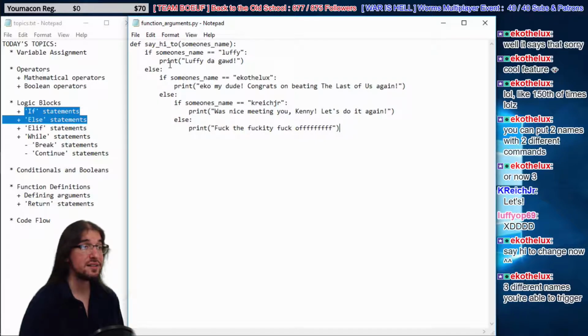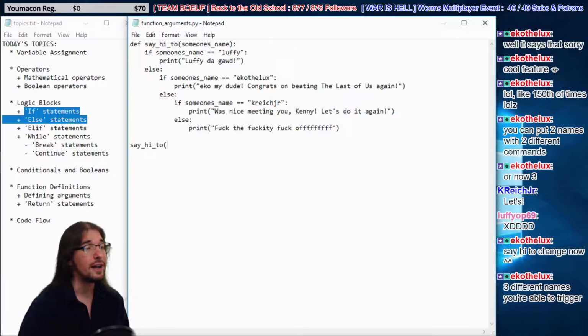Now, what about this line? This line's indented even further. Well, that's because it only runs if this is true. This line is indented right here as well. It only runs else. It only runs if this is not true. And as you can see, guys, we keep on indenting and indenting repeatedly, right? We're going deeper and deeper into this logic. This logic is more and more complex. Asking a lot of questions, right?